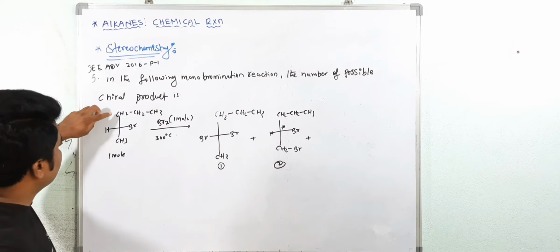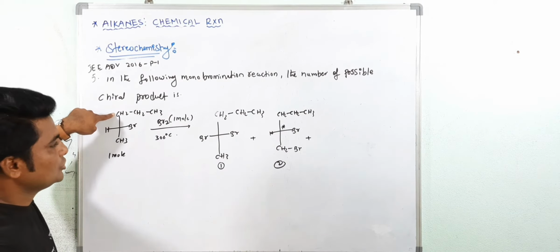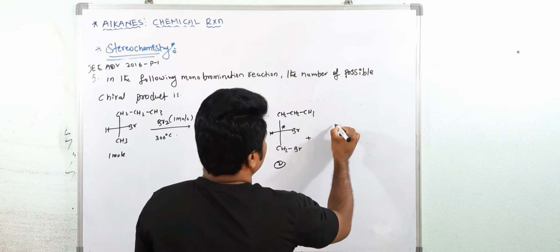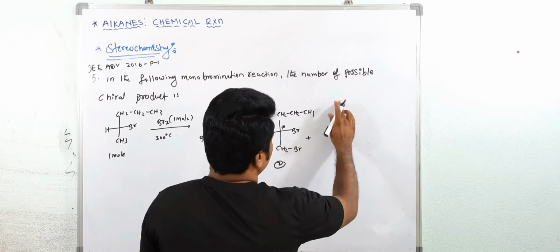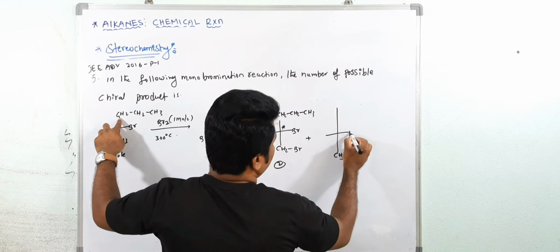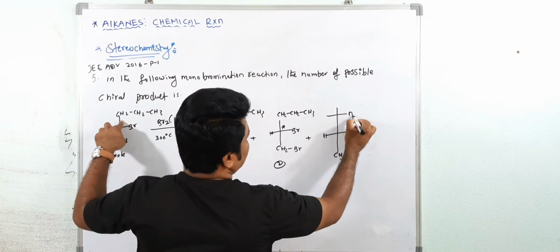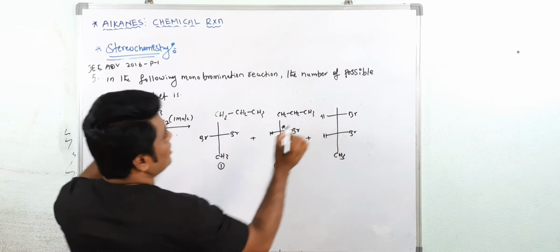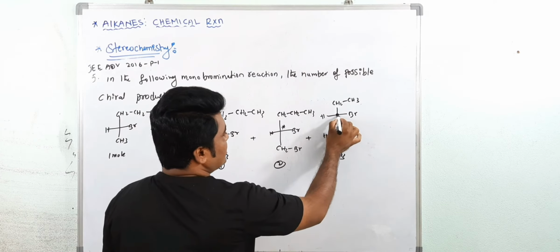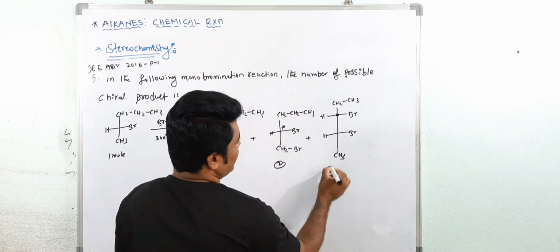Now see third. Bromination maybe takes place at this point. See here, at this point. Now here see, at a CH2 means what? I will write like this, CH3. Now already one Br is there, and now this is CH2. It means here bromination will take place. And the remaining is what? CH2, now CH3. Here this is what? Chiral center. Are you getting my point? This is 3. This is chiral center.